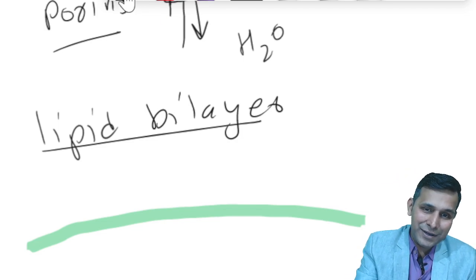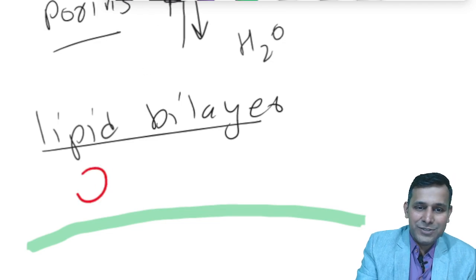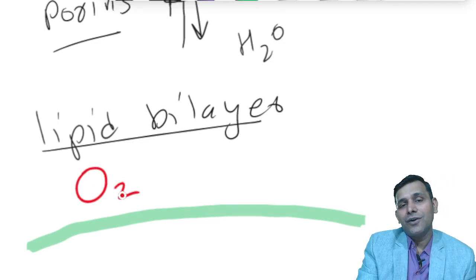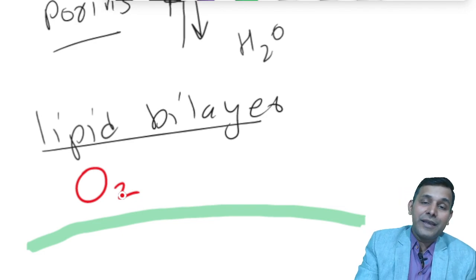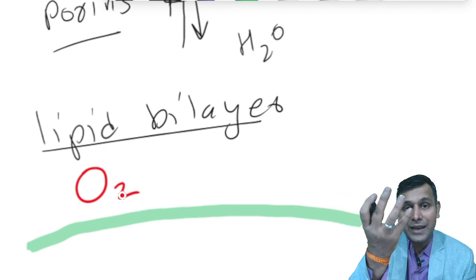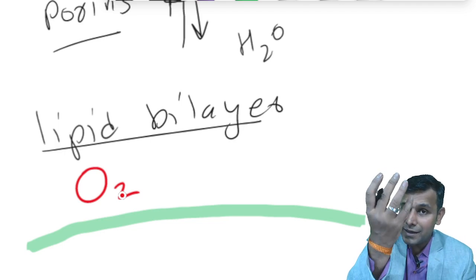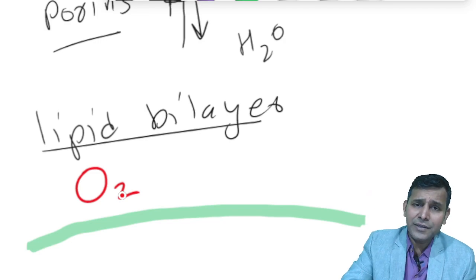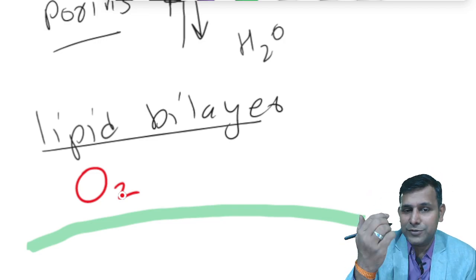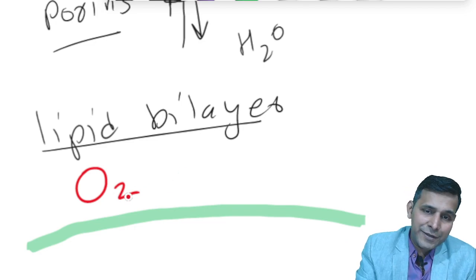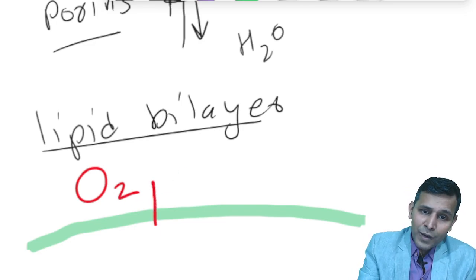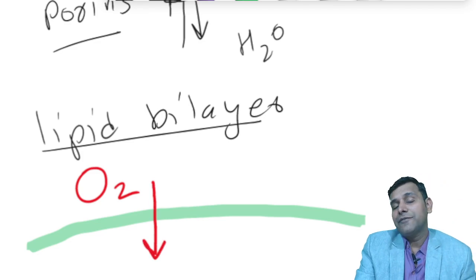A very simple example is oxygen. Oxygen always moves from ECF to ICF because the cell needs oxygen. The mammalian cell doesn't give oxygen, it takes oxygen. So oxygen is always moving from ECF to ICF directly via lipid bilayer.